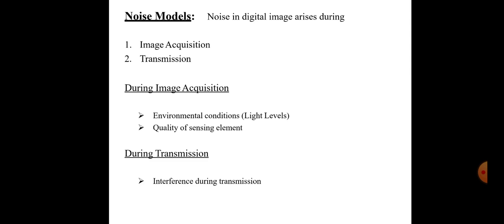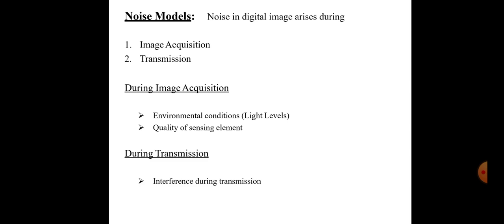Images containing multiplicative noise have the characteristic that the brighter the area, the noisier it is. But mostly it is additive. We are going to model a noisy image. So noise is nothing but some additions to the original image.